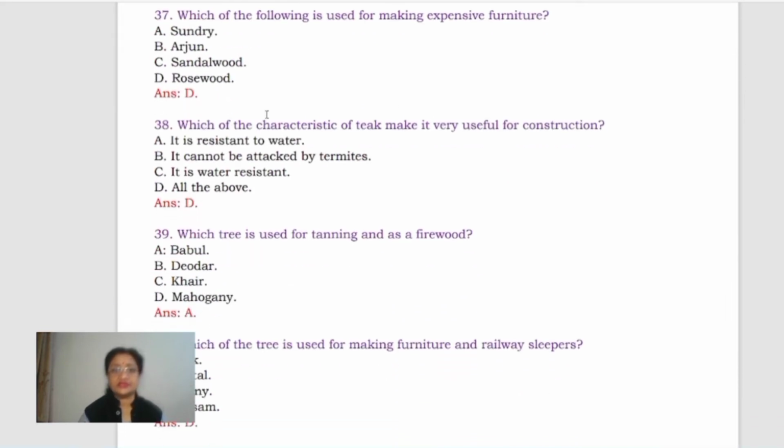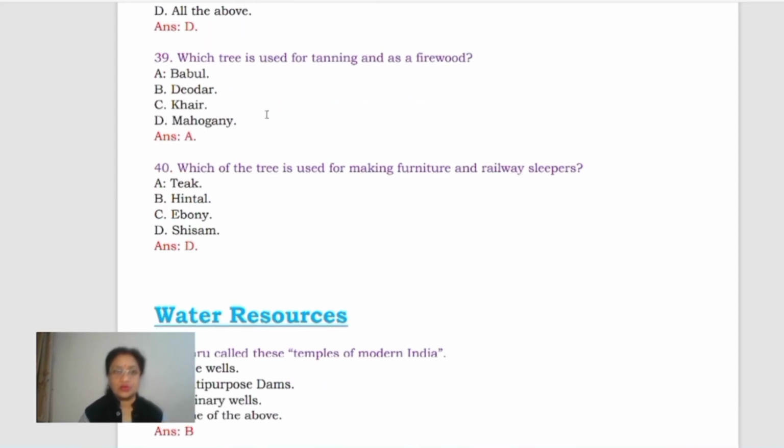Which characteristic of teak makes it very useful for construction? It is resistant to water. It cannot be attacked by termites. It is water resistant. Same. And all the above. I think D is the correct answer for this. That means all these are the qualities which make it very useful in construction activities. Right. So now come to the next.